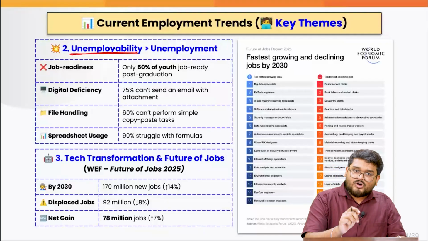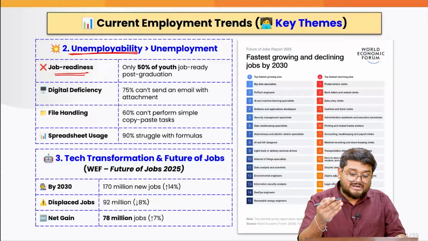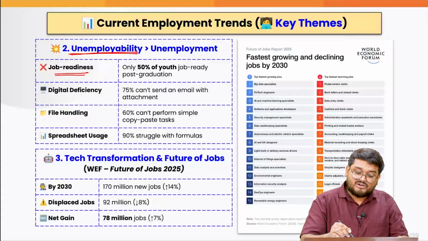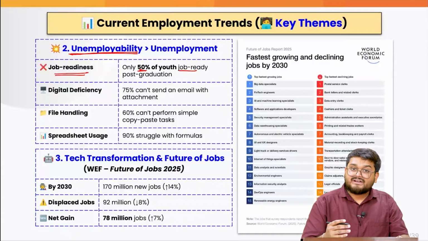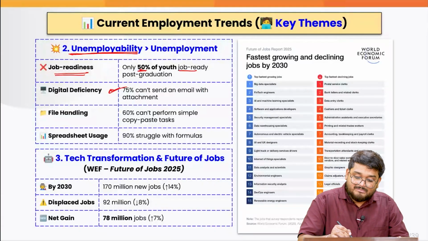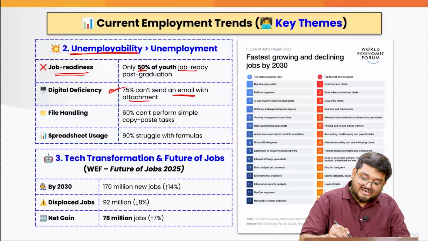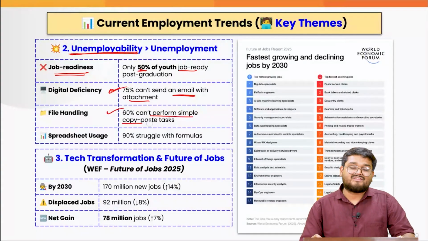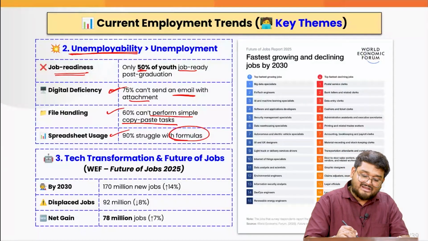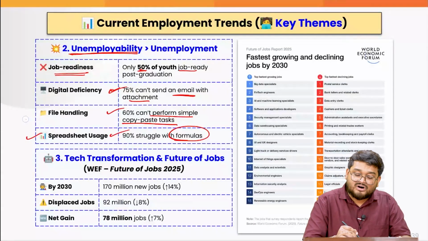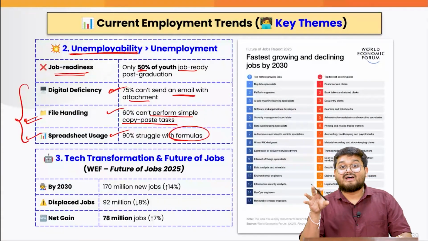When we talk about job readiness or employability, in the country as of now, we have only 50% of the youth who are job ready. That means that 75% of the people cannot actually send an email with an attachment. 60% cannot perform simple copy-paste tasks. 90% struggle with formulas. That means in Excel, in Microsoft Word, and so many other aspects, they are lagging behind.